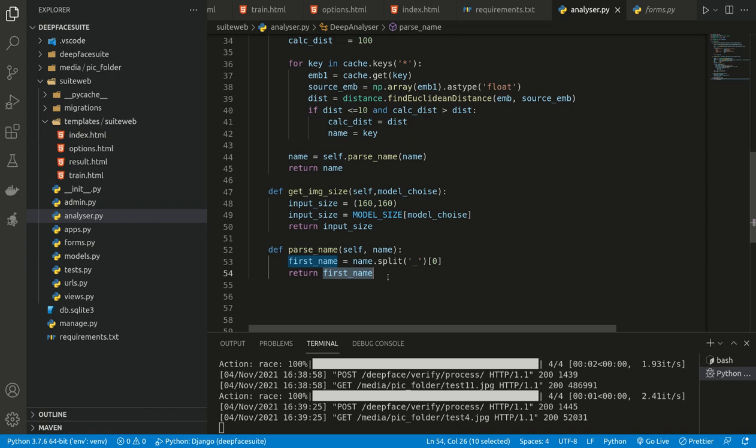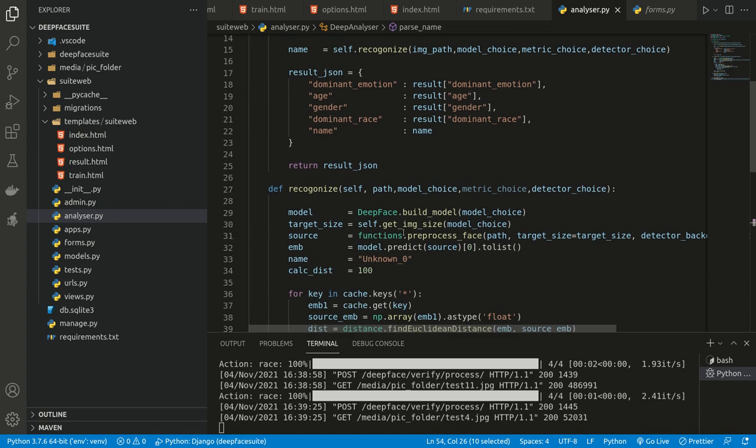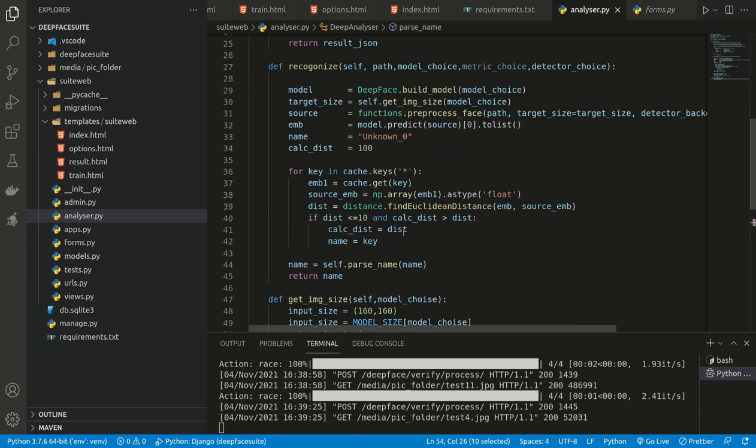Then we are identifying the image. As I mentioned earlier, the entire goal of this exercise is to explain DeepFace and how it can be integrated with a Django application. Here you can see that a lot of validations are not followed. So this is all about this particular code.